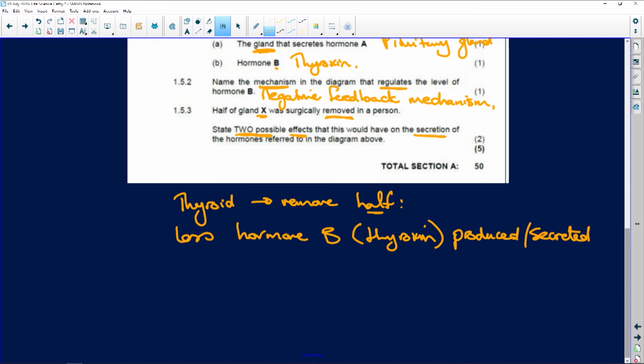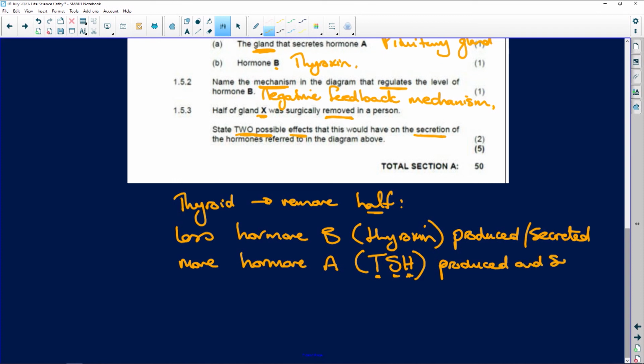Okay, that's number 1. And number 2, we're going to have more hormone A, okay, and that is going to be your thyroid stimulating hormone. And it's written with capital letters because we have abbreviated the word, okay? And so more hormone A is produced and secreted. Okay.